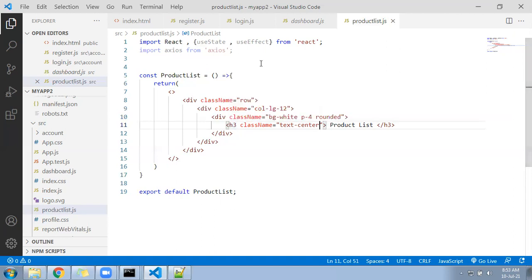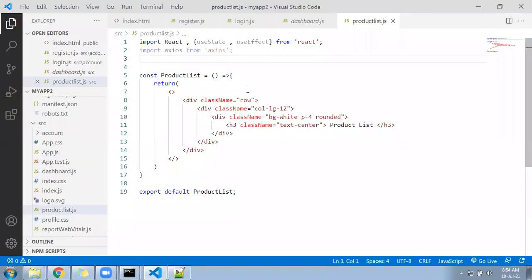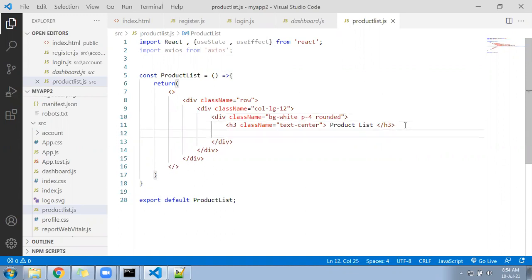Okay, so we have written this. Till here we did. So what do we have to do inside? See, this data, the list of the products, should come here at this place. Whichever products are available for the admin who has logged in and added some 20 products in his application, he should see the list of the 20 products. That's what we are making the list here. Now write here a table. This we are going to display in a table.